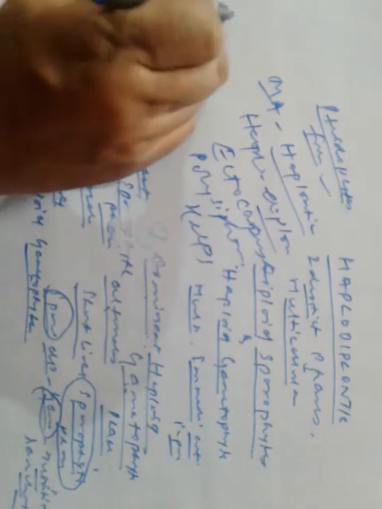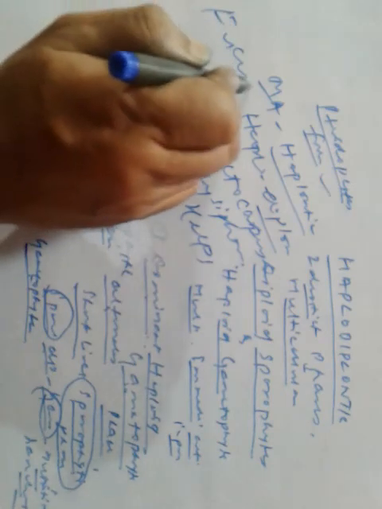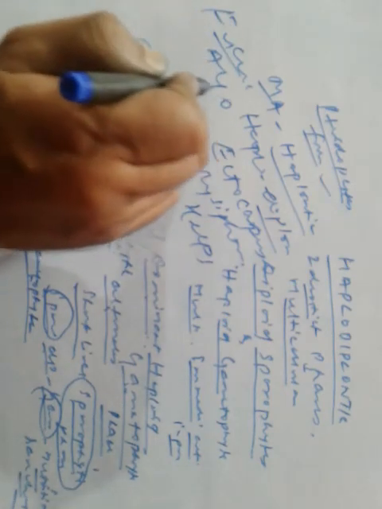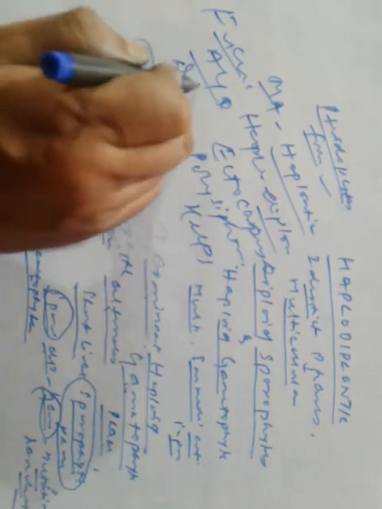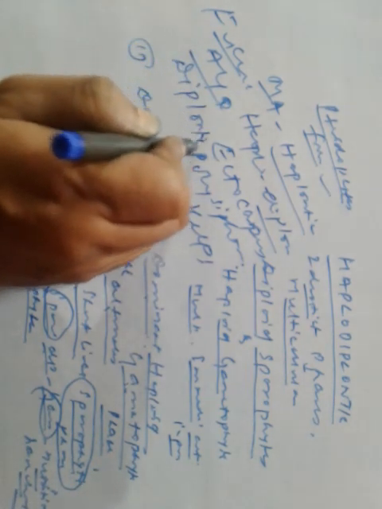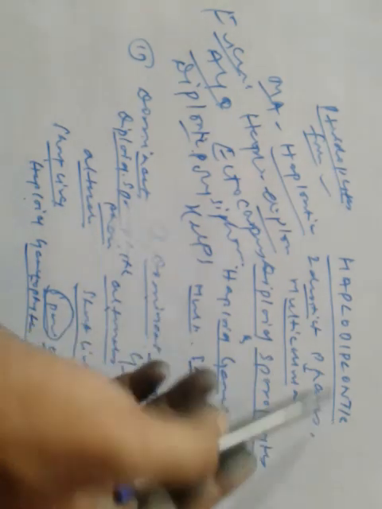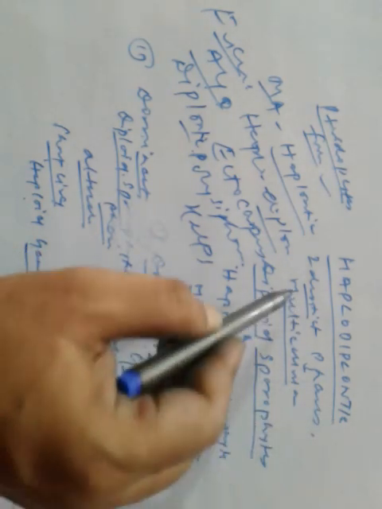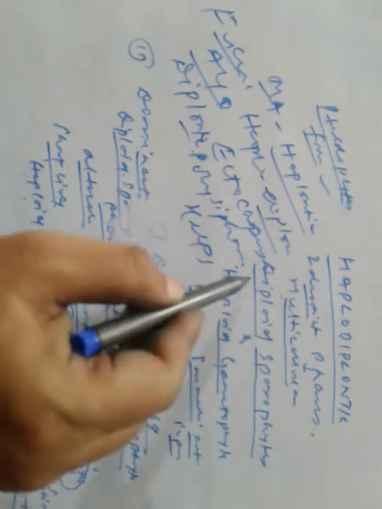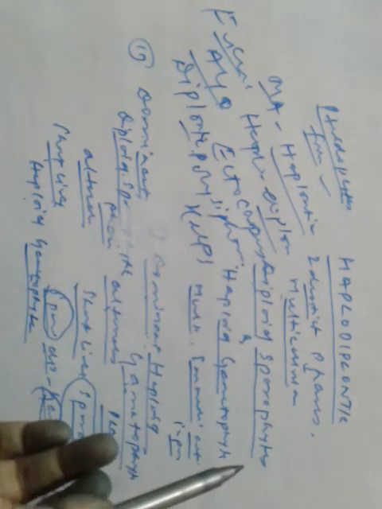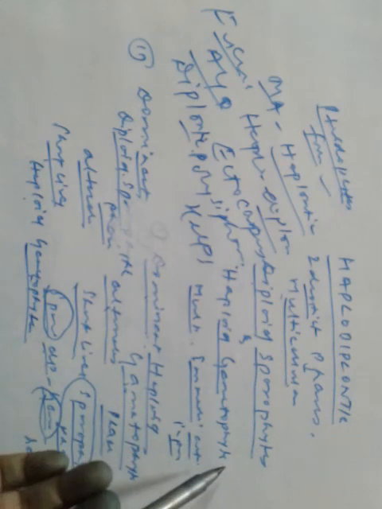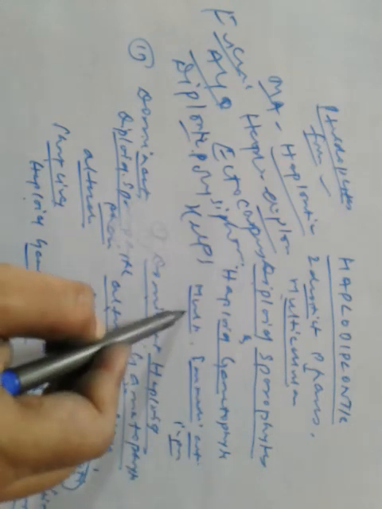But Fucus, which is an alga, we have studied that it's diplontic. So haplodiplontic has two distinct phases. Both the phases are multicellular. And what are the phases? Diploid sporophytes and haploid gametophytes. These are all multicellular, and an intermediate stage is present. That's a very important term here.